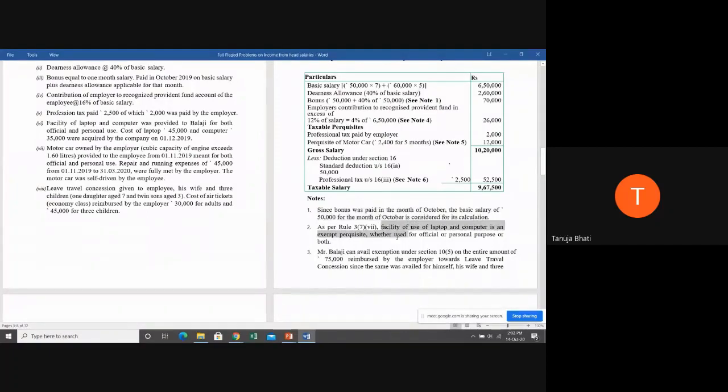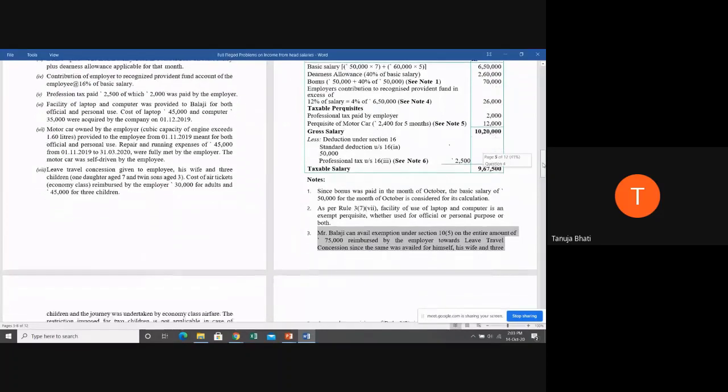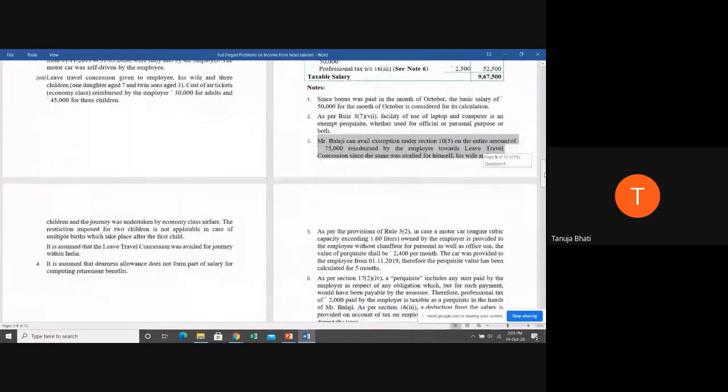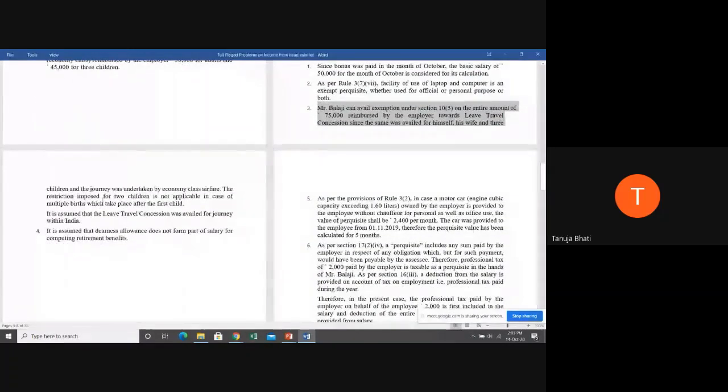Second, facility of use of laptop and computer is an exempt perquisite, whether used for office purpose or personal purpose or both. Next, the entire amount of leave travel concession of 75,000 reimbursed by the employer is exempt, since the same is availed for himself, his wife, and his 3 children, and the journey is undertaken in economy class airfare.